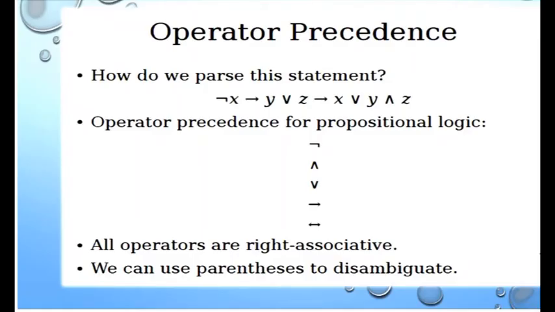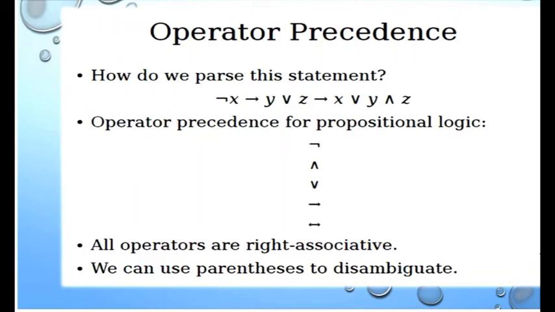Now next we have to learn the precedence of operators. For example, how do we parse this statement? There are different kinds of operators in this given statement. So what will be the first preference among them? The operator precedence for propositional logic is as follows.